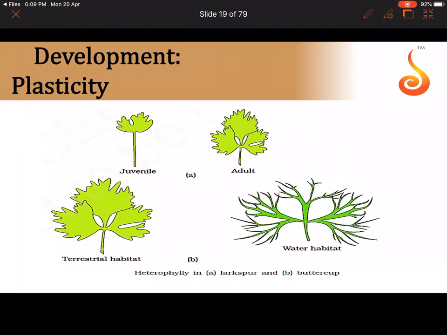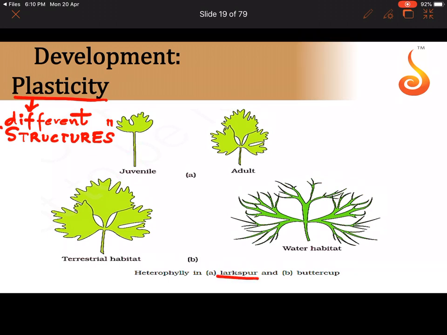Now there is a very interesting phenomenon that is seen in plants that is called plasticity. It is the ability to develop different structures. Some plants develop different structures in response to different environmental conditions. Let us see what this plasticity is with respect to a few examples given in this slide. You can see the first example, seen in a plant called larkspur. When the plant is a young plant, its leaf has one type of structure. When the plant becomes an adult, it has a different type of structure. So during different phases of its life, it is exhibiting different anatomy, different morphology of its leaf.